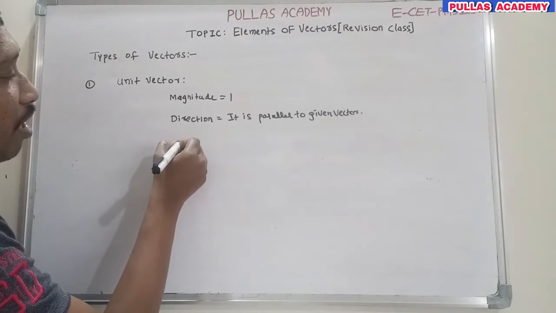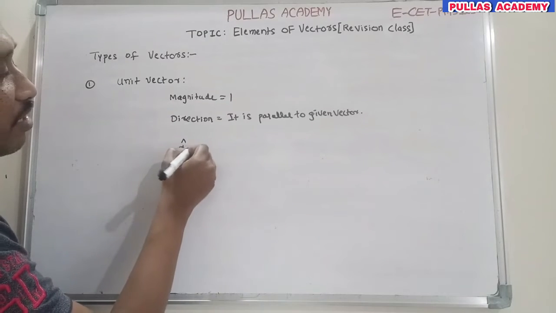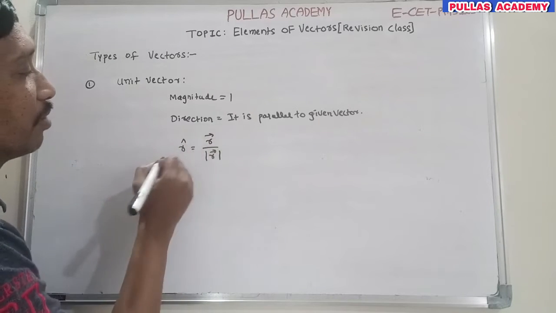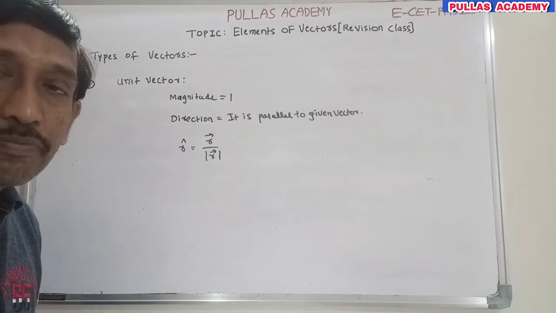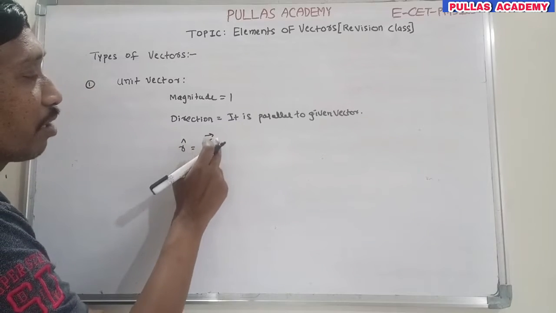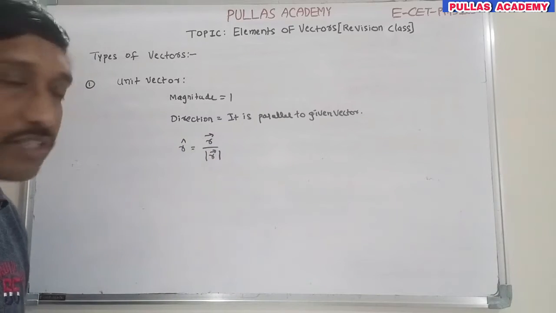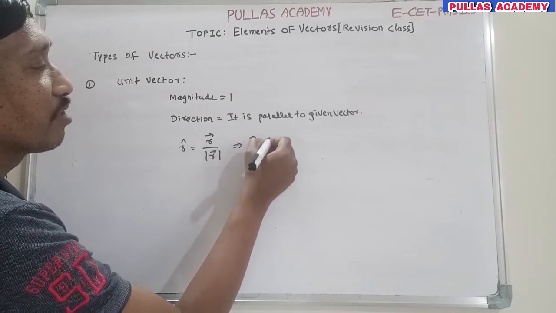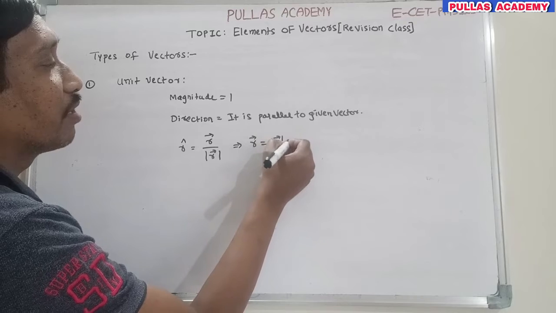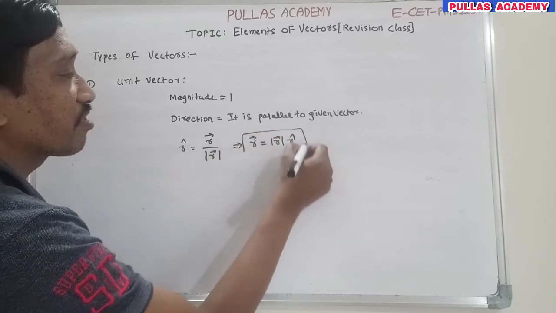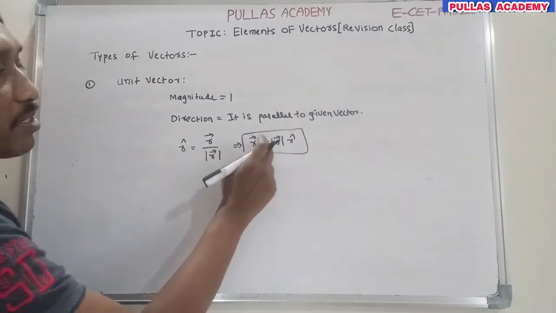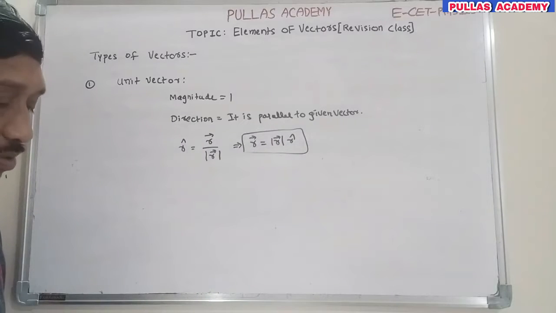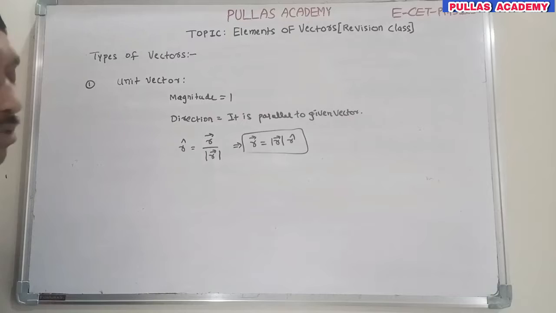For example, r bar is one vector, and its unit vector is r cap equal to r bar by modulus of r bar. That's the form. Based on this expression, the vector r bar is equal to modulus of r bar into r cap. This expression gives the given vector in terms of the unit vector. This is the magnitude, and this indicates the direction.